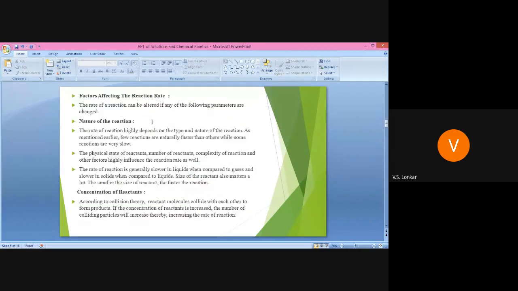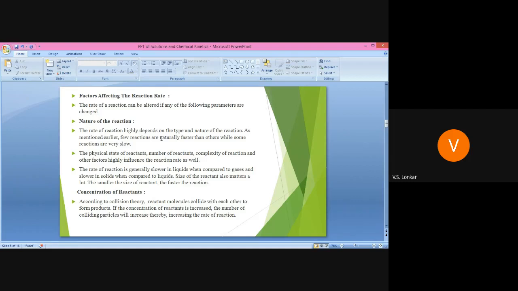First, nature of reaction. Whenever you carry out a particular reaction, the rate depends on the nature of that reaction, whether the reaction is slow or fast.